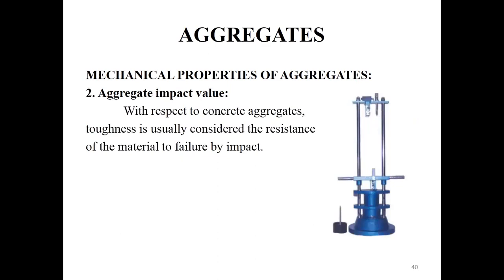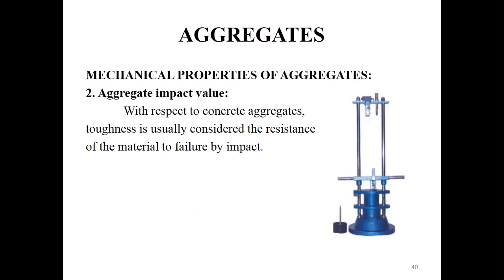With respect to the aggregate's strength, toughness is also one important parameter when we are discussing aggregates. Toughness is usually considered as the resistance of the material to failure by any impact, that is, an impact load. Whenever an impact load is applied, every material will offer some amount of resistance towards that impact. That measure of resistance is termed toughness. So impact value test means toughness, crushing value test means strength. There is a difference between strength and toughness.